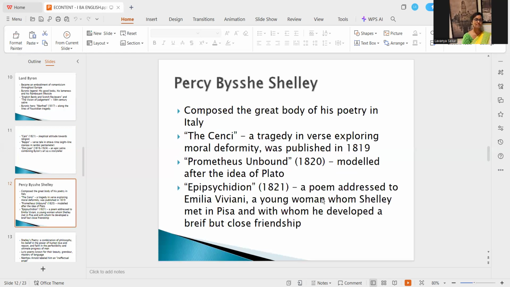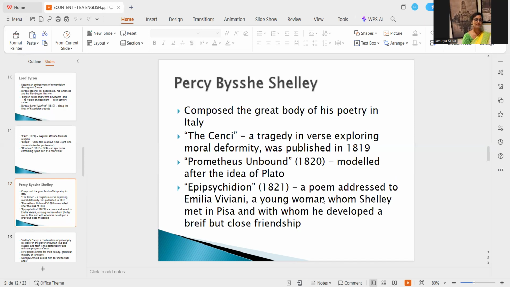Then comes Percy Bysshe Shelley. So Shelley composed a great body of his poetry in Italy, right? All the Italian sceneries, the buildings, the monuments, the architecture, and particularly the natural images, inspired Shelley, and he composed much of his great works there during his stay in Italy.